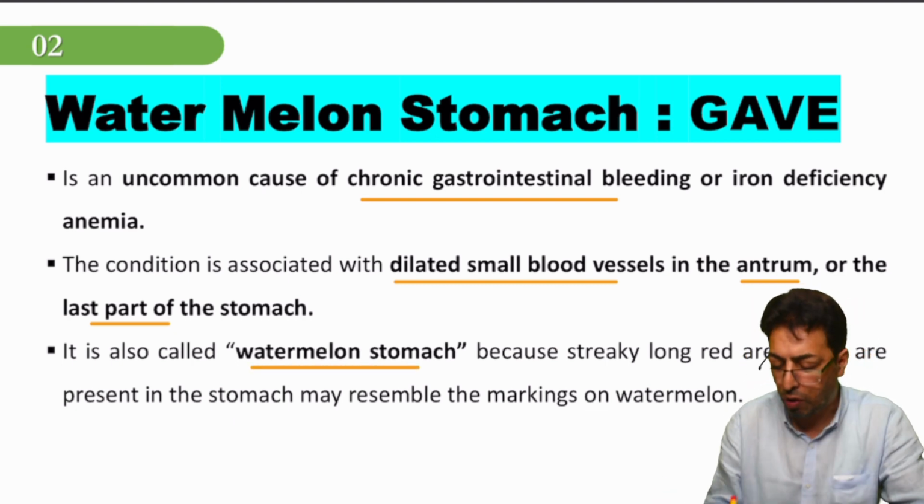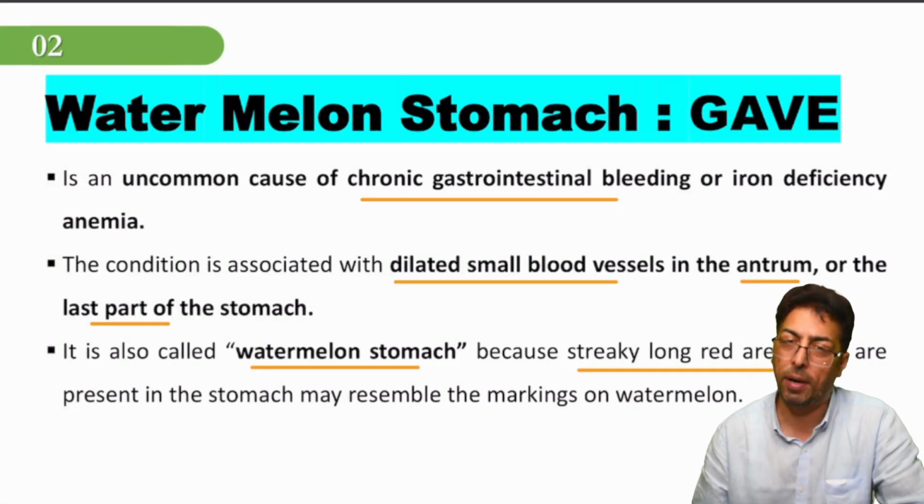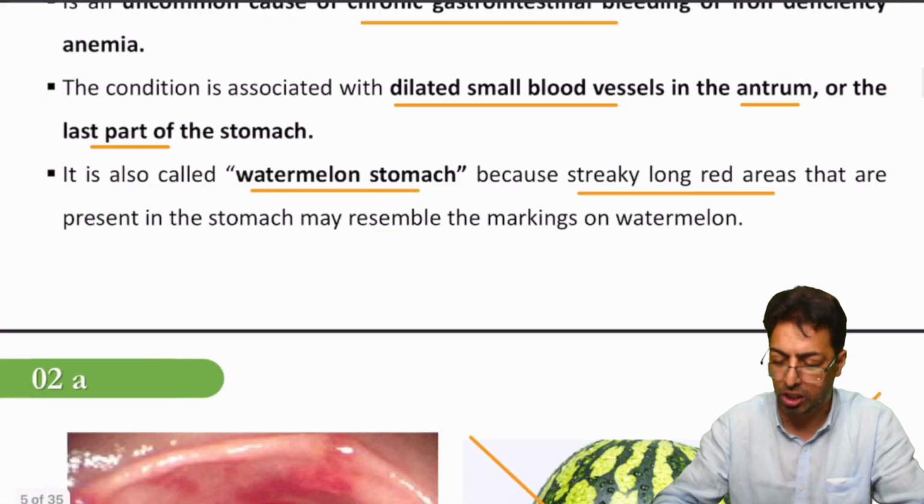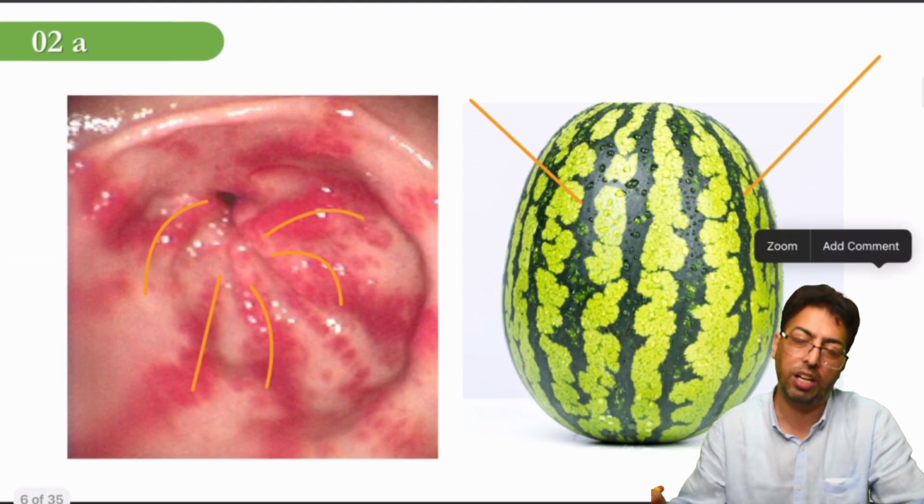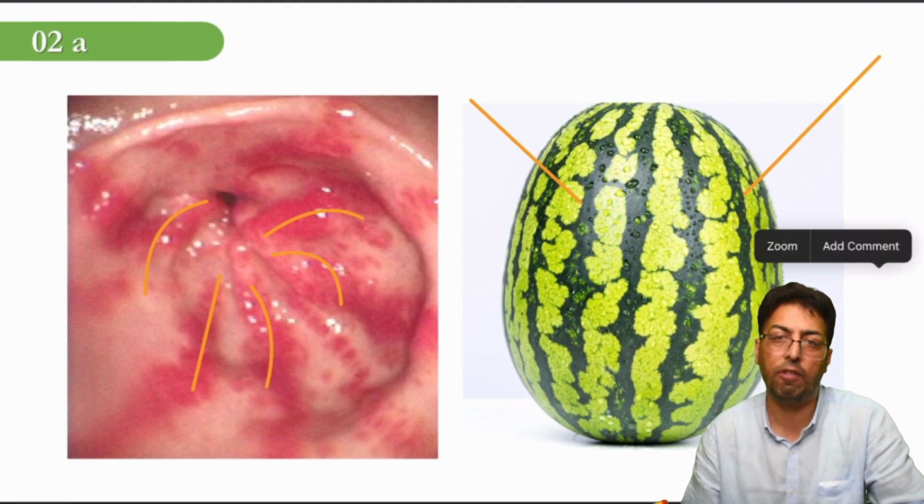Why? Because of the presence of these streaky, long, red areas in the stomach, and they give an exact resemblance to the watermelon. So this is a figure you have to remember, and you will never forget GAVE.